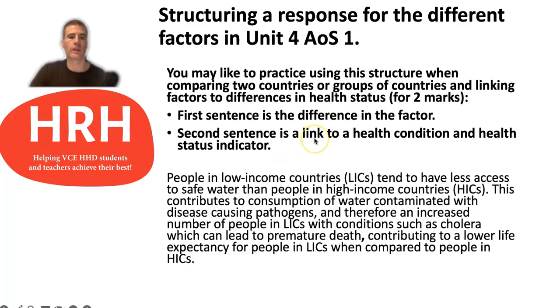So in terms of structuring an answer like this, I would make sure that the first sentence is the difference in the factor between the two countries or the groups of countries that you're focusing on. So for example, down here, people in low-income countries, or you would have focused on that previous question, people in Sierra Leone, tend to have less access to safe water than people in high-income countries, or that might be Australia. And then the second sentence is linking to a health condition and the health status indicator. So then this contributes to consumption of water contaminated with disease-causing pathogens, and therefore an increased number of people in low-income countries with conditions such as cholera, which can lead to premature death and contribute to a lower life expectancy for people in low-income countries compared to people in high-income countries.